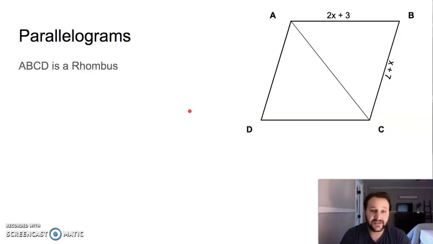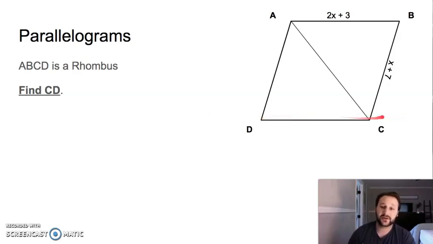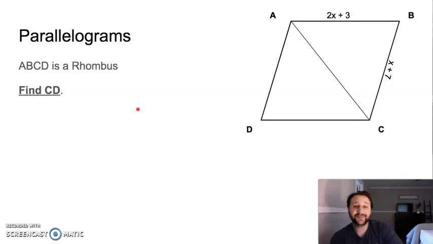Alright, ABCD is a rhombus. Find CD. So we want to find this measure right here, CD. See if you can figure that one out without my help. Alright, maybe you did, maybe you didn't.